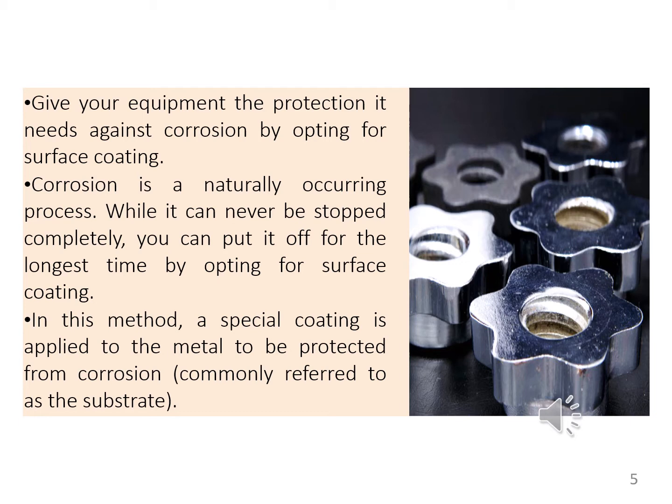We can minimize the process of corrosion for some time by providing surface coating to the surfaces, so our equipment is protected from corrosion for some time.